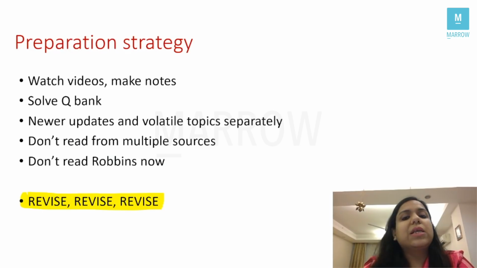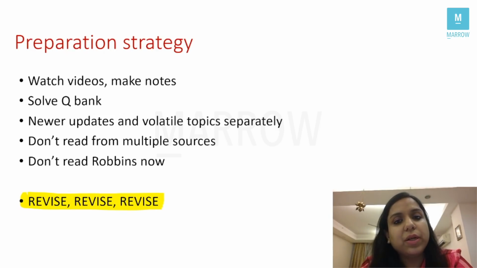Now, many students keep asking me about the kind of preparation strategy which they should apply for pathology in the future exams, right? What you have to do, students, I keep on repeating, keep listening to the videos and making your own notes. That's the ideal scenario. If you cannot make your own notes, then you can take the printed notes and keep adding on stuff, right?